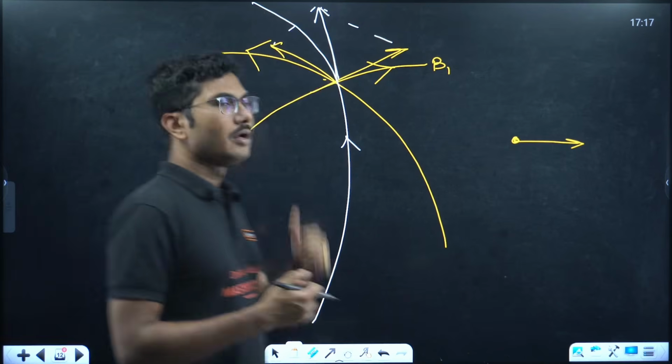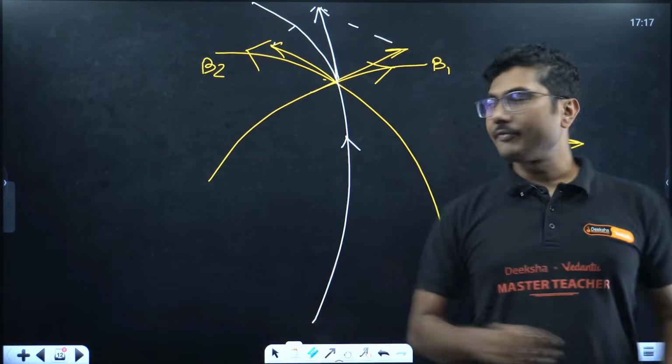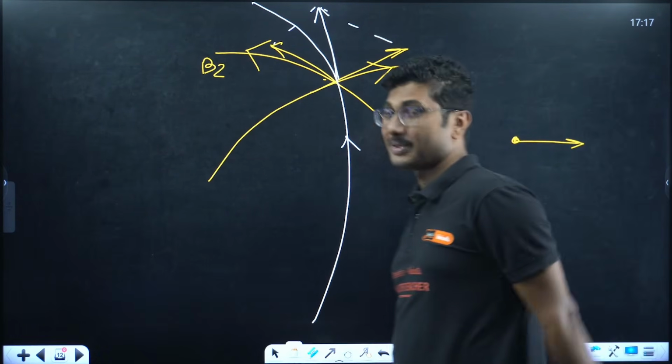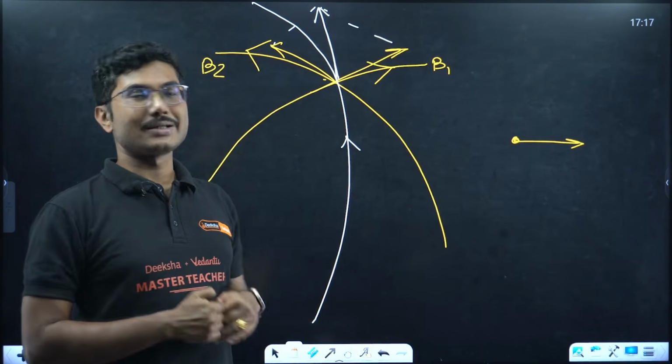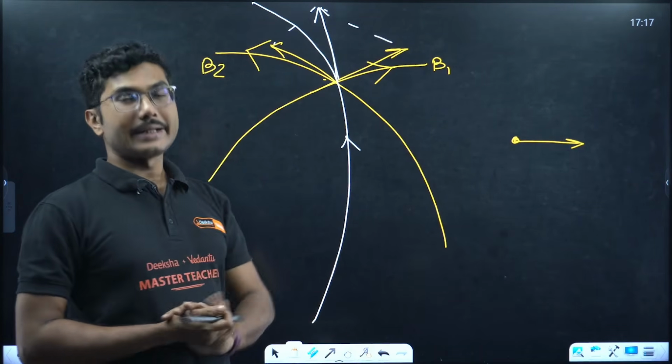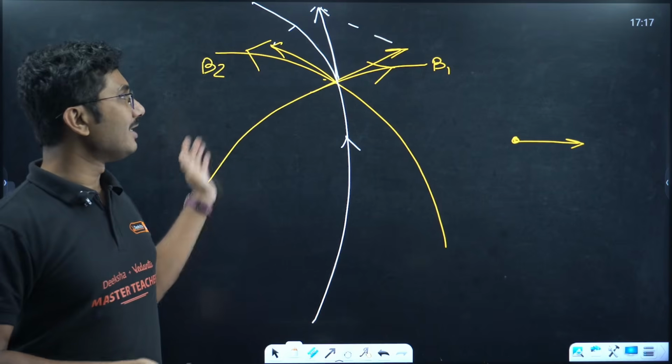So this one no one tells you. This one everyone says the two lines cannot intersect. But what happens if they are trying to intersect each other? They reorganize in such a way that you see the resultant magnetic field line, you do not see the individual field line.